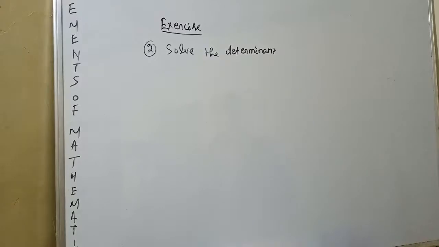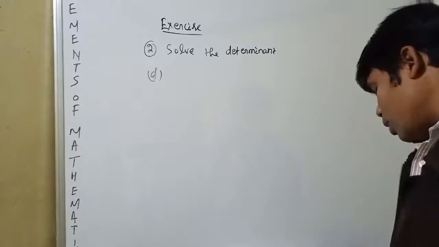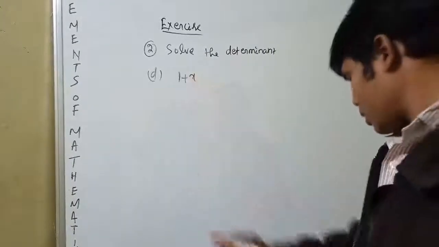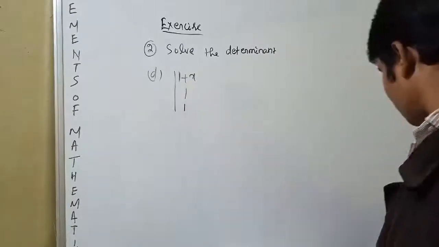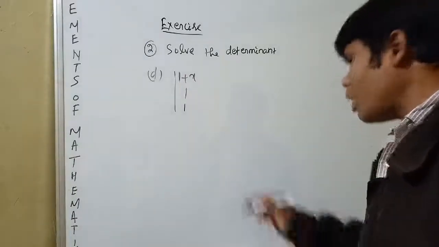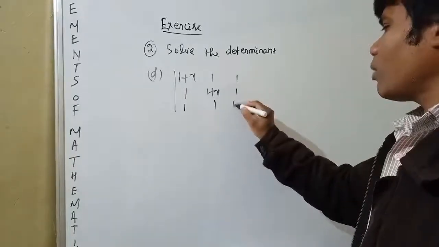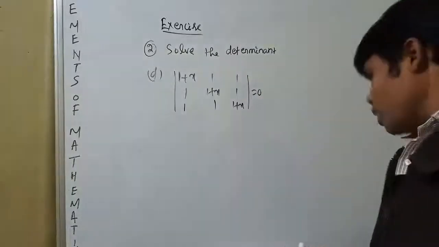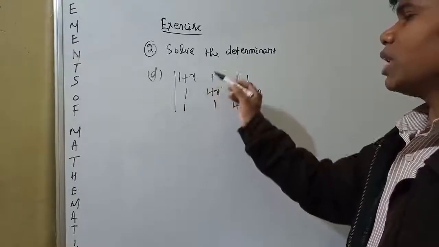Next problem, D. The determinant with rows 1, 1+x, 1; given that it equals 0. Here you observe that if you add R1 plus R2 plus R3, you can get x plus 3, x plus 3, x plus 3.